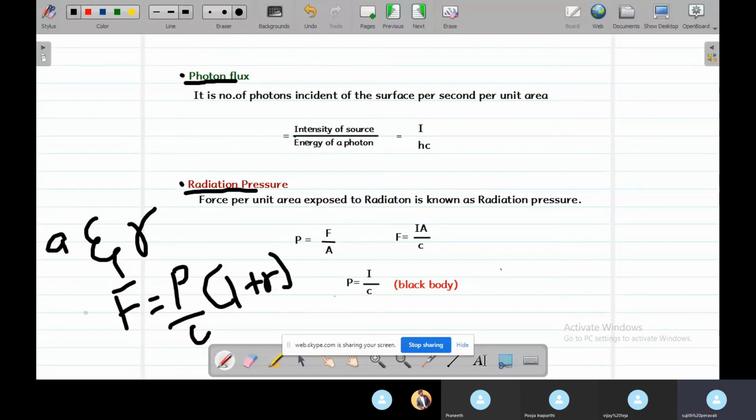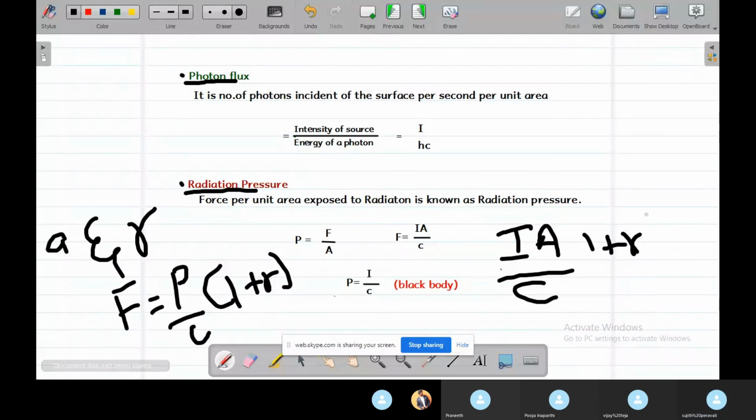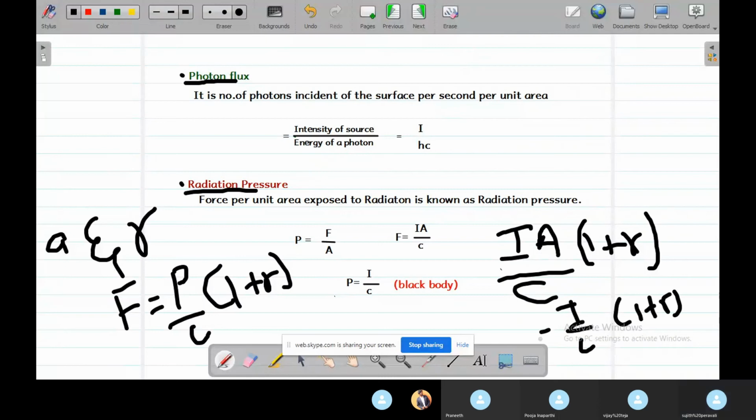We can write this in terms of intensity, which means I into A, the intensity of the source times the normal area of cross section, by c into (1 plus R). Substituting this in F by A, we get I by c times (1 plus the reflecting coefficient). This will be the radiation pressure.